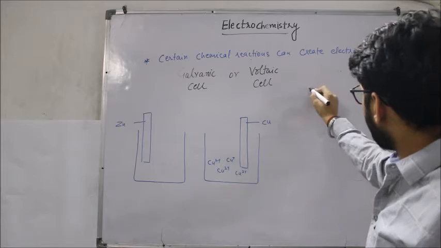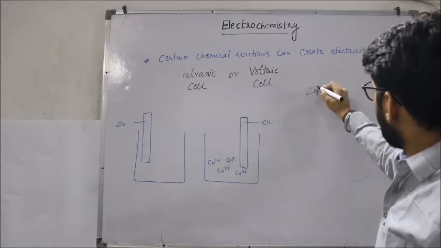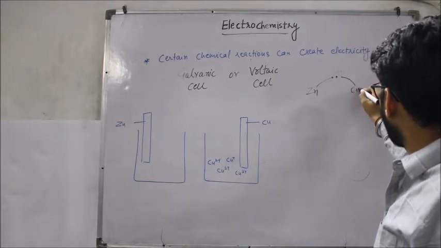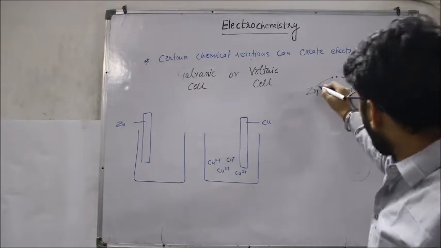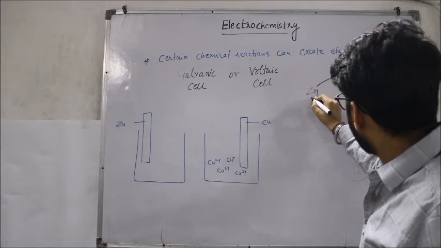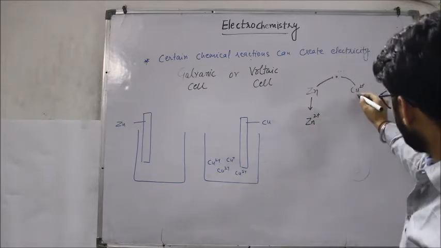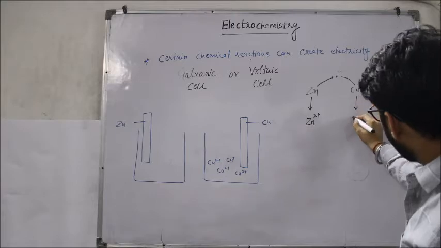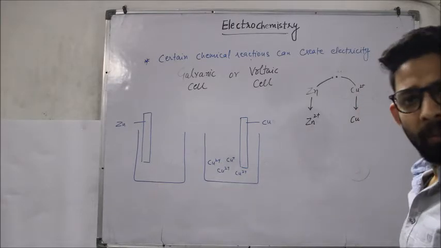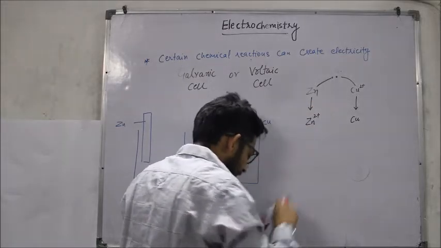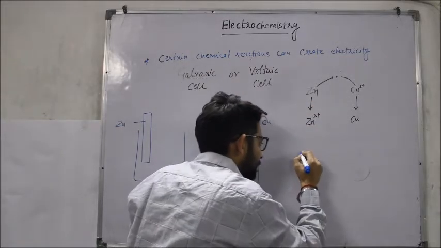यहाँ पर zinc is going to give electrons to copper ion. Now as zinc is giving electrons, zinc is going to become zinc 2 positive, and copper is gaining 2 electrons, it will become copper. करेक्ट है. अब यहाँ पर होगा क्या कि अब हमें दो टर्म याद रखने हैं which is very very important.